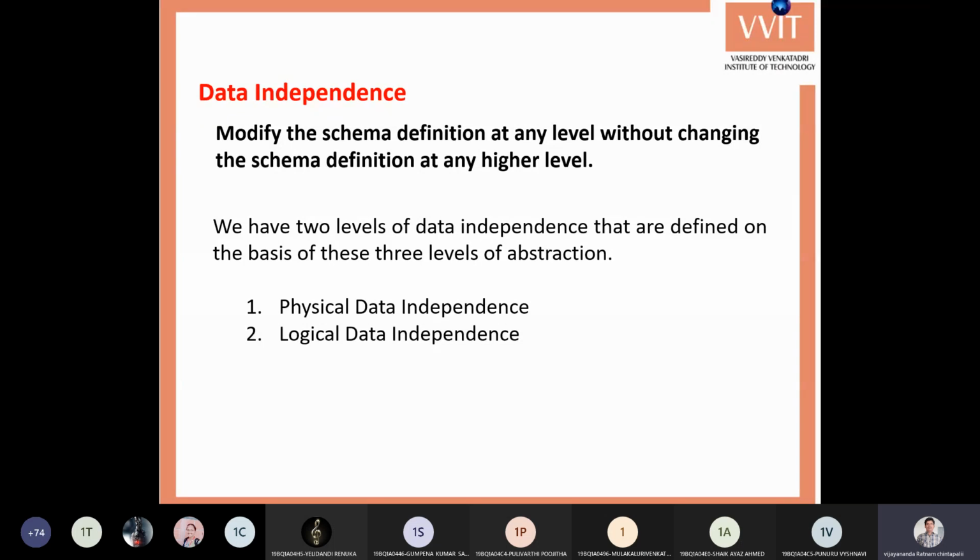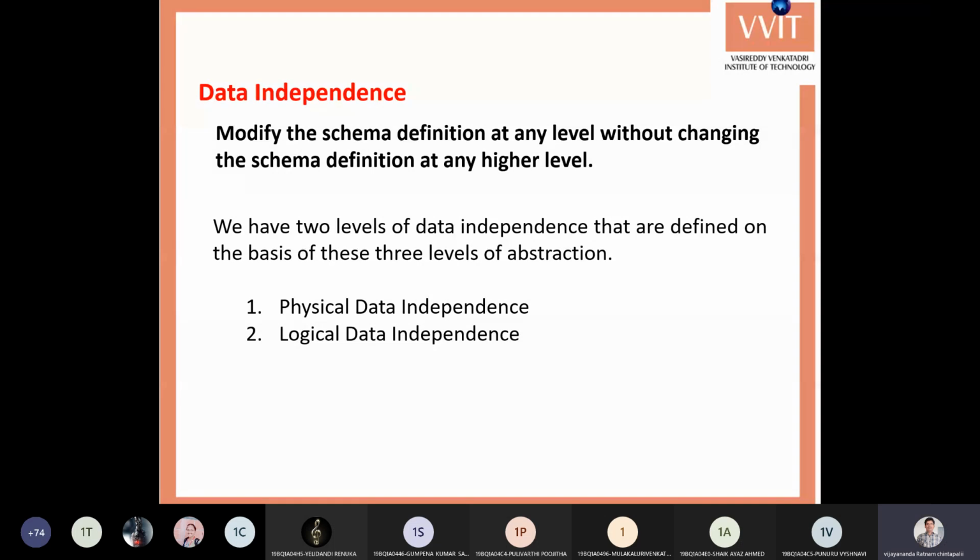What about sub-schema or instance? Instance means the data represented, or the data viewed, at a particular instant of time. Here instance is related to the view level. Instance means the data visible at a particular point of time, and it is also called sub-schema.